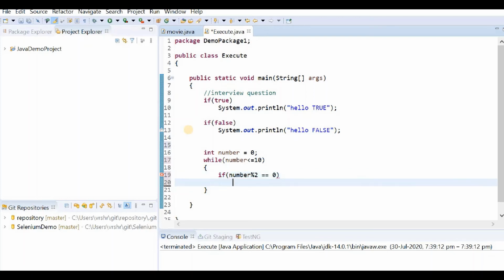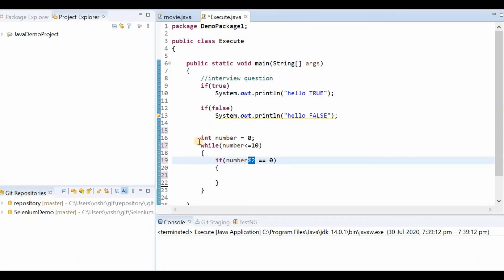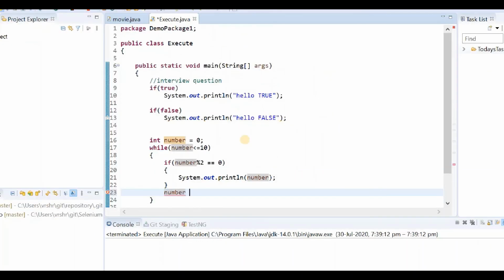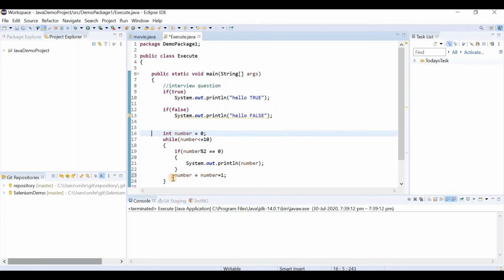to 0. The modulus operator over here will help us give the remainder, and that remainder must be equal to 0. I'm going to add a print statement so that it will print all the numbers that are even. Then increase the number by 1 so that each and every time we are going to get a different number and not the same number. Now that we are done with the program, let us execute it and check.